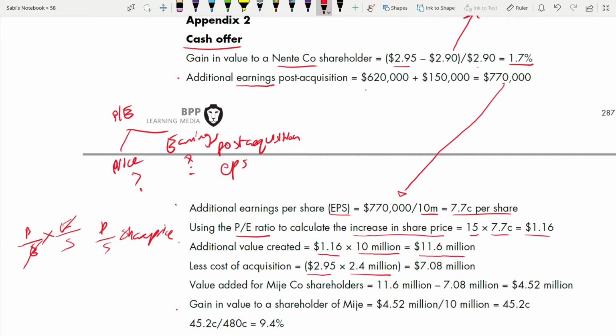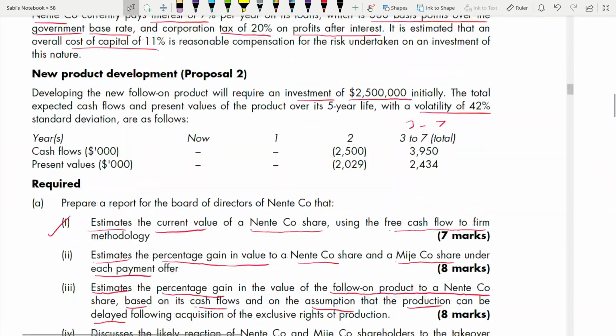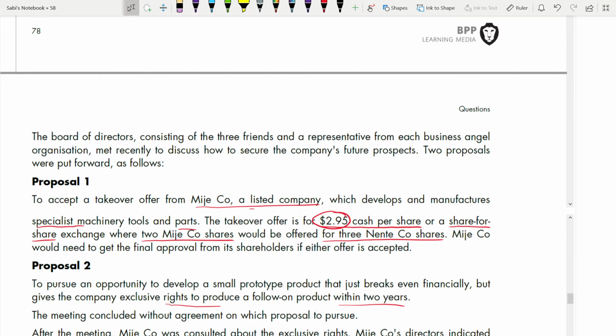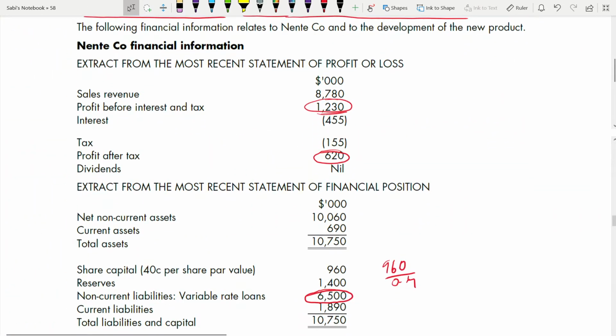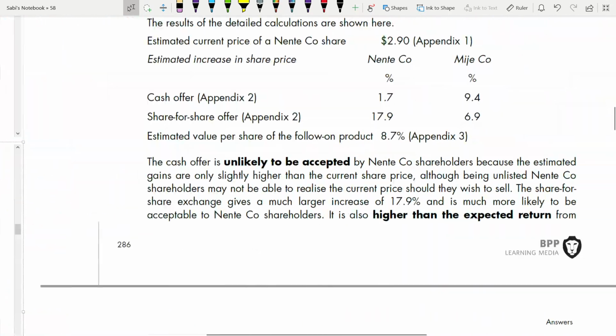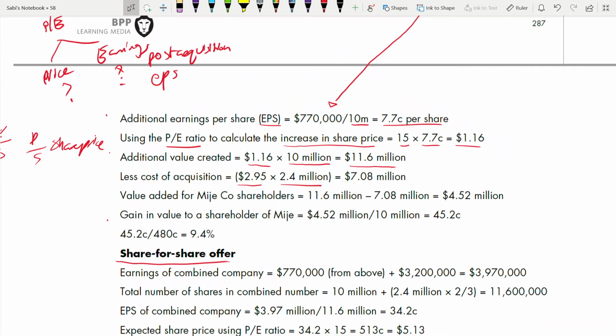Why 2.4 million shares? Why not 10 million shares? Because look at this, 2.95 per share. Whose shares do you want to acquire? This. 960 divided by 0.4, which is 2.4 million, right? Nente company's shares. So it is 2.4 million Nente company shares into this.